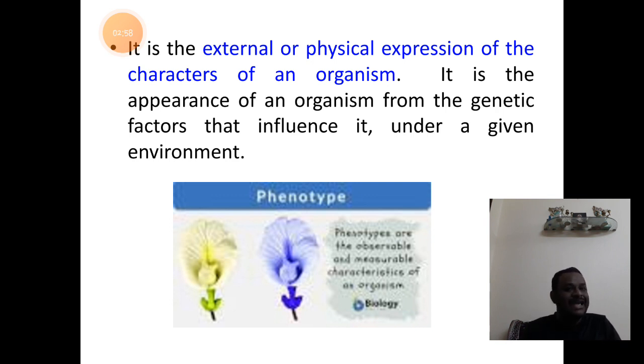So, phenotype is the external or physical expression of the characters of an organism. It generally refers to the appearance of an organism from the genetic factors that influence it. The gene produces a product, proteins, and those proteins in turn give the expression of the external characters, which we call the phenotype. Remember, the genic expression is under the control of the environment.